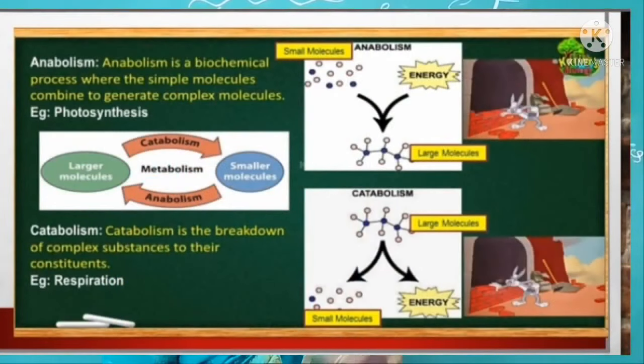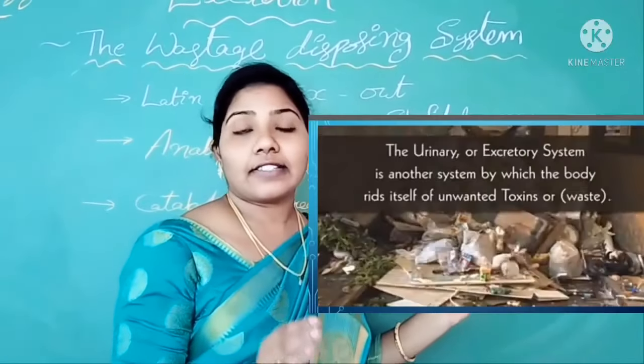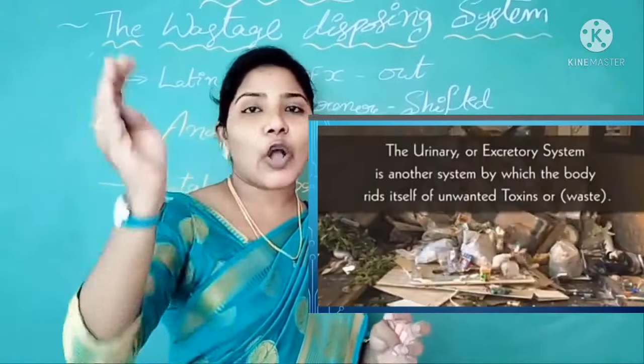They are very harmful for our body. That's why these harmful materials definitely should be shifted out from our body.